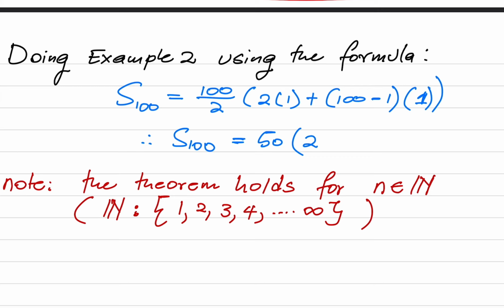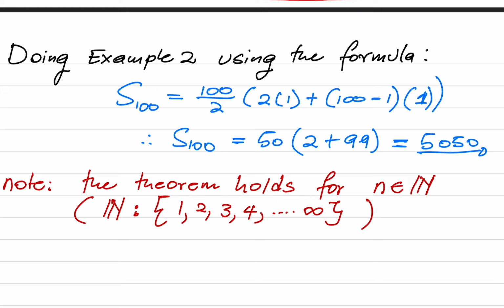Then we have 100 minus 1, which is 99. 99 times 1 is just 99. So that's 2 plus 99, which is 101. So I get 50 times 101.